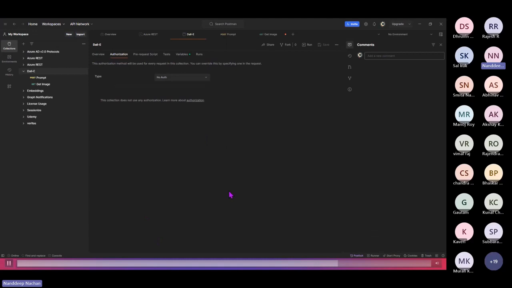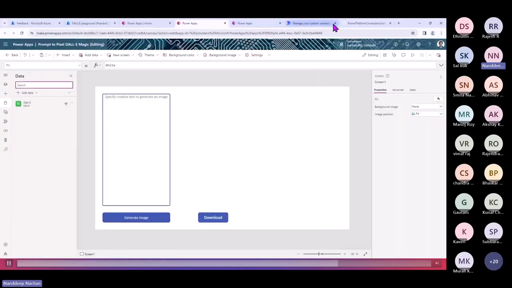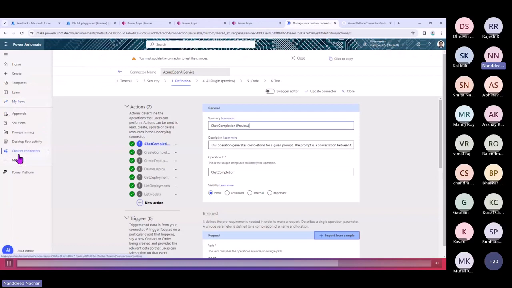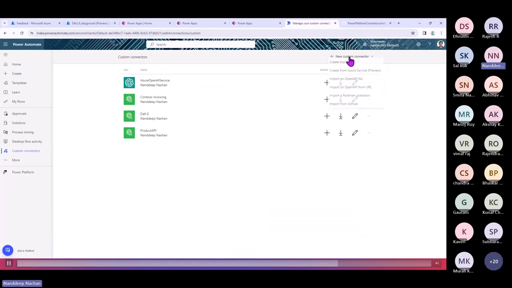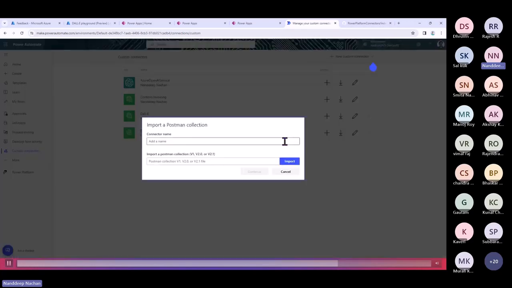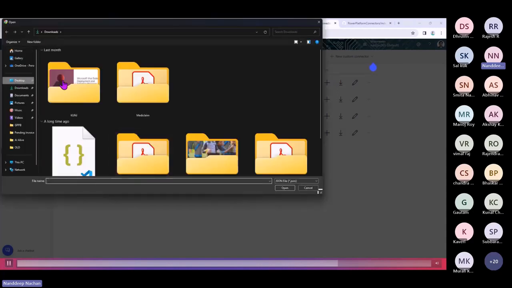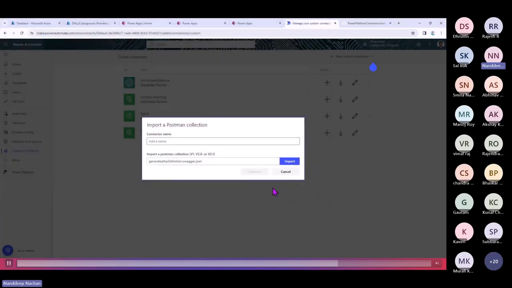All right, so with that JSON, we can go back to our custom connector. So these are the custom connectors that we have got. From here, you should be able to use that JSON. For example, if you go into the new custom connector, you can just do import Postman collection, give it a name, and import that particular JSON file. So let's say this is the JSON file that you want to use. This is nothing but a Swagger kind of a file which has got all of your APIs along with their definitions, so that based on this Swagger, it will generate the definition for your custom connector.